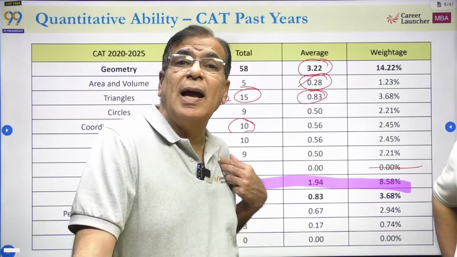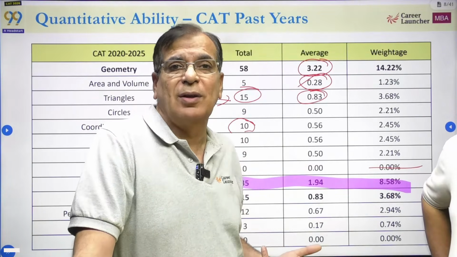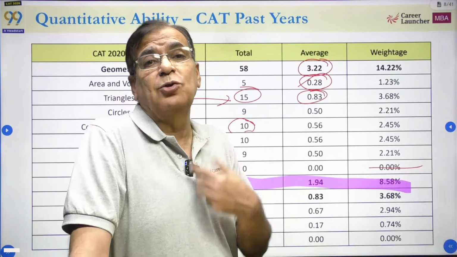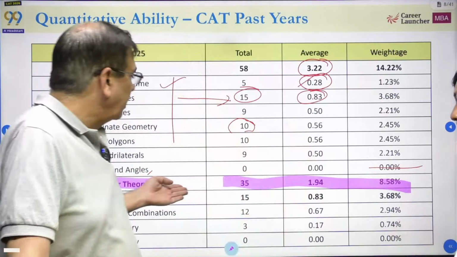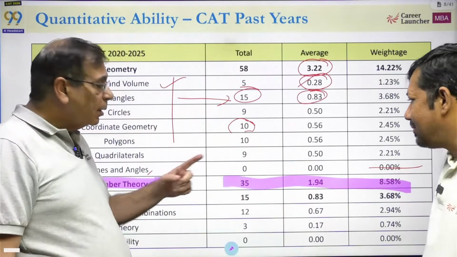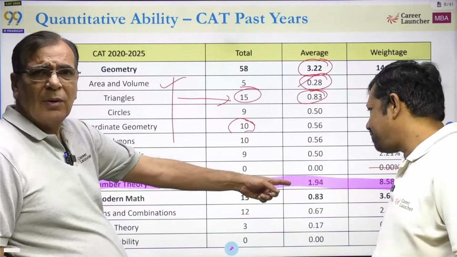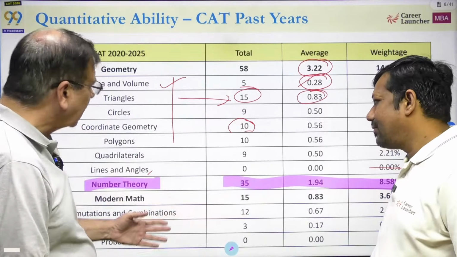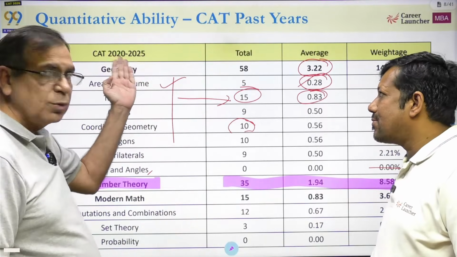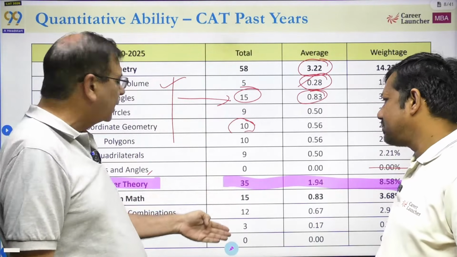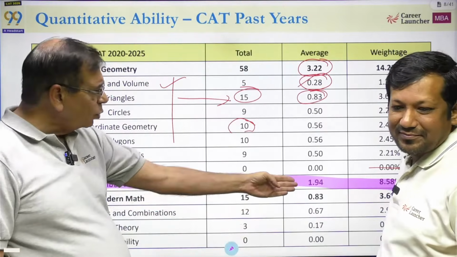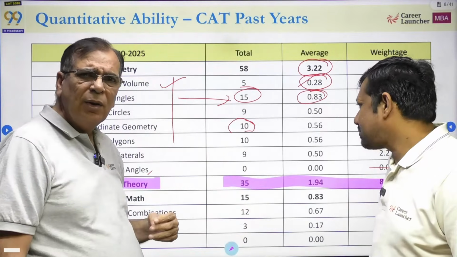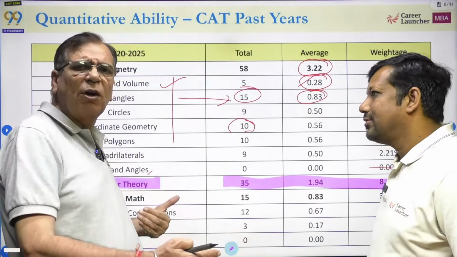Because as a faculty, I can show you a large number of tricks. मैं जादू दिखा सकता हूँ, I can show you how good a faculty I am if I spend more time in number system. But from a paper perspective, it is 2 questions. Okay? If you're looking at it over the last 6 years, 2020 to 25, it has given you only 35 questions. It is 2 questions per paper on the higher side. So why should I spend 20% of my preparation time?